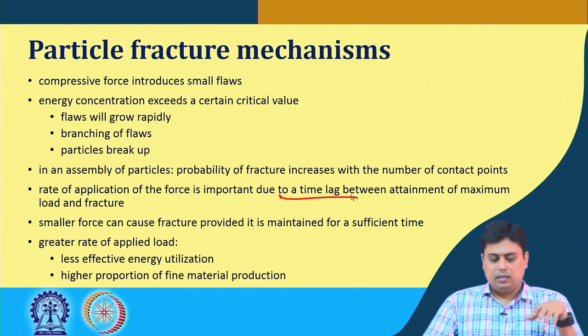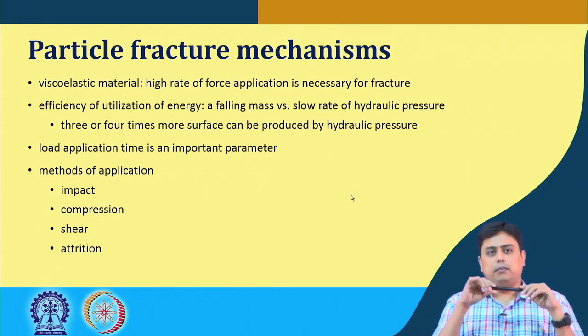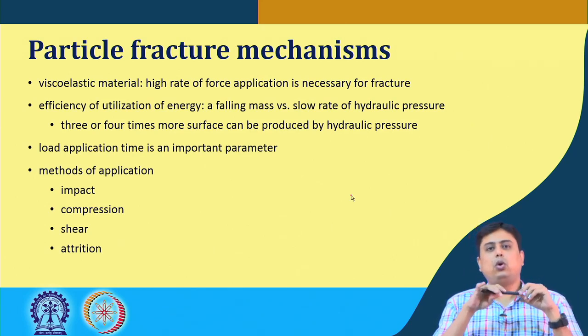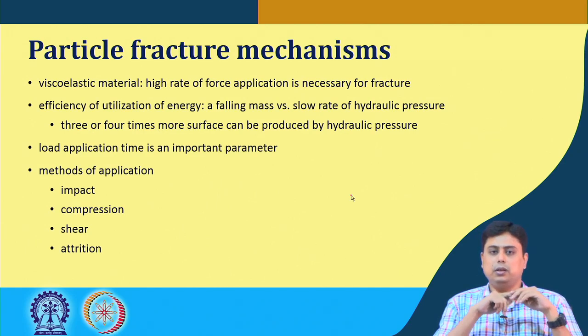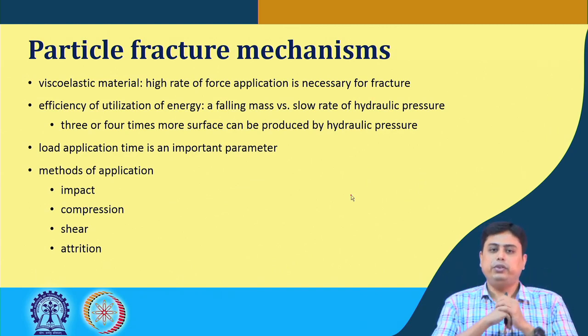So, that means an interesting comparison: say you have a falling mass, and there is a slow rate of hydraulic pressure impacting a certain material, in which case you would expect that more surface would be created.